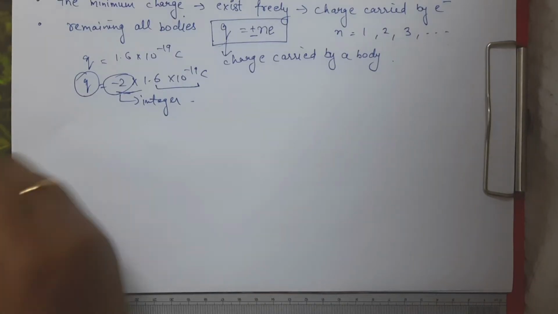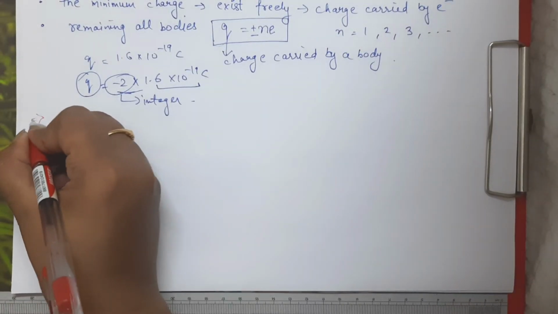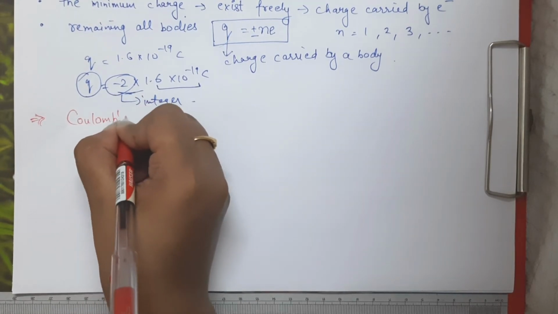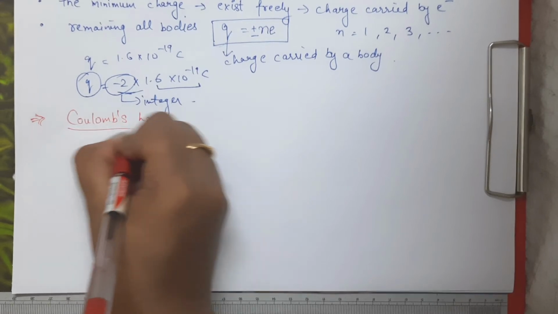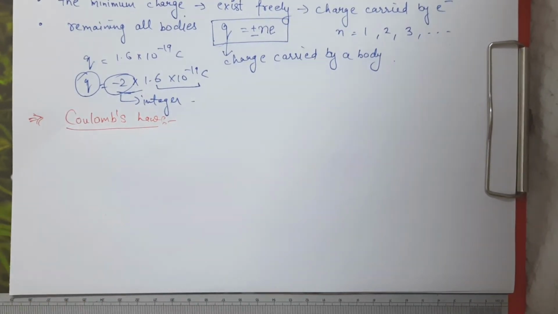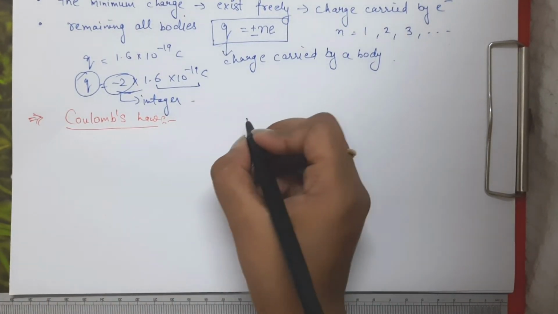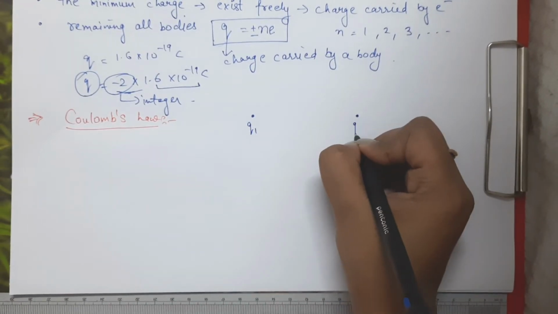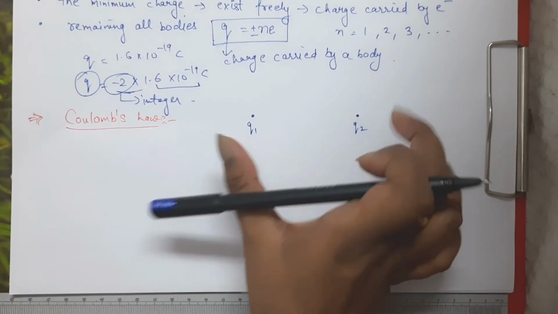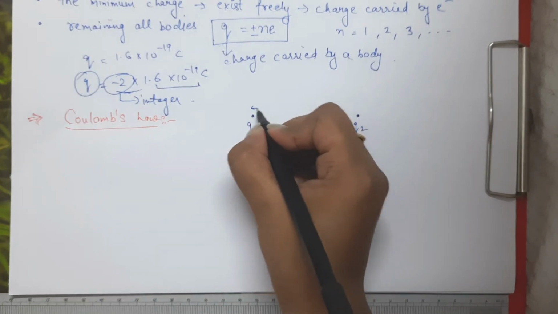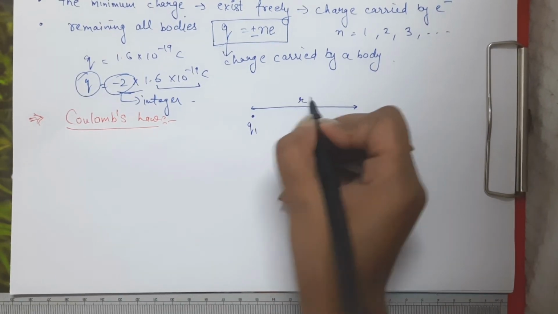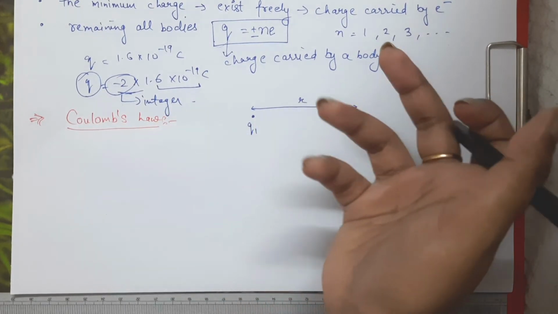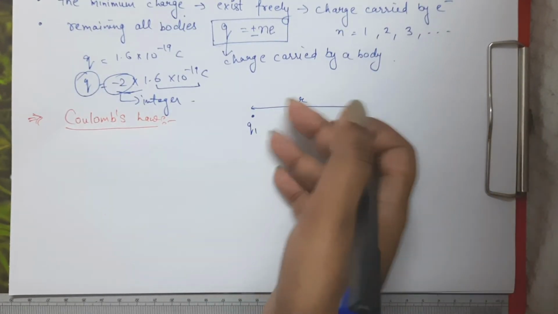So now we are going to discuss a new topic, that is Coulomb's law. You can write the statement on your own. I am just going to tell you what this Coulomb's law is. Now suppose we have two charged bodies, Q1 and Q2. These are the two charged bodies, and the distance between these two bodies is small r. Now because these two are charged bodies, they will be exerting some force on each other.